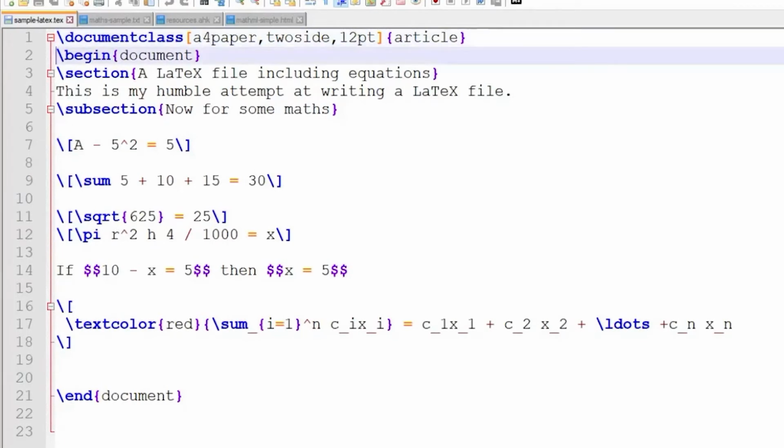\begin{document}. \section{a LaTeX file including equations}. That's a level 2 heading. This is my humble attempt at writing a LaTeX file. \subsection{now for some maths}. And that's a level 3 heading. Blank. \[a - 5^2 = 5\]. And that is LaTeX maths.